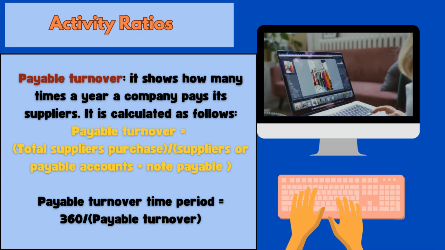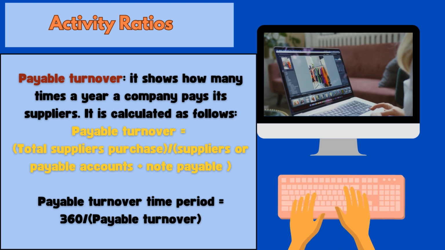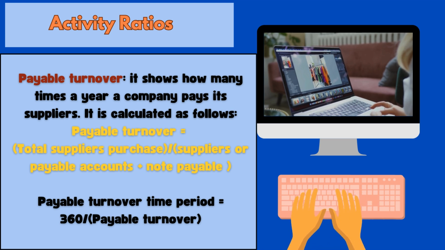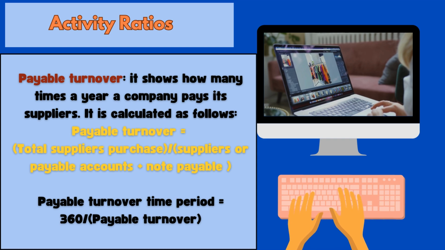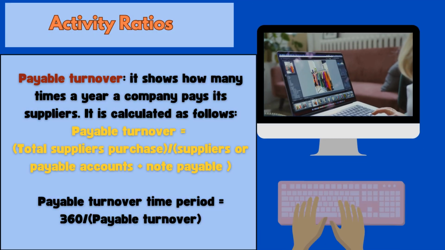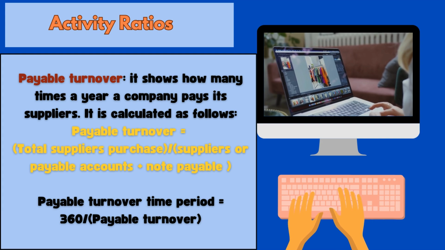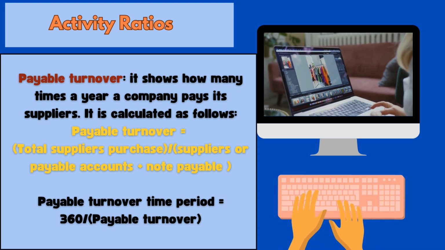We have also the payable turnover. The payable turnover shows how many times a year a company pays its suppliers. It is calculated as below. Payable turnover is equal to total supplies purchases divided by suppliers or accounts payable plus notes payable. We can convert this payable turnover into payable turnover time period, which is equal to 360 days divided by the payable turnover.